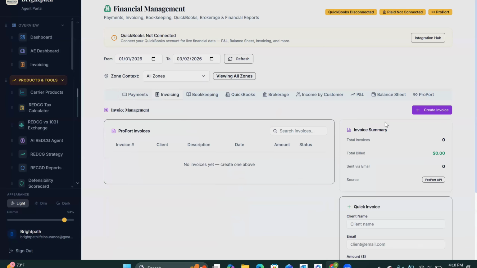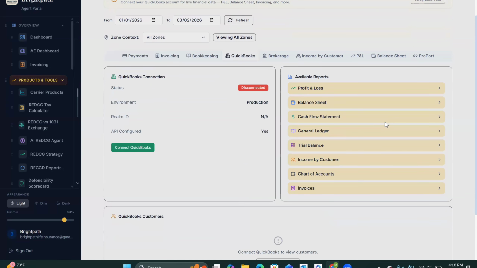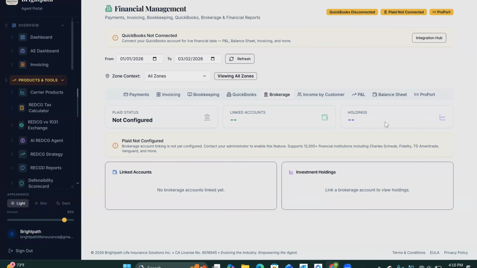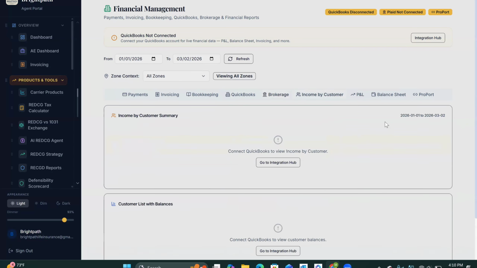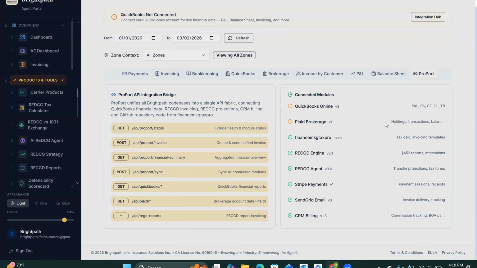You got your invoicing piece of it, your bookkeeping piece of it, integrated with QuickBooks, your profit and loss, your balance sheet, your cash flow, your general ledger, your trial balance, income by customers, your chart of accounts. All this is built into it. Your brokerage accounts, they're going to be able to connect and link that with Plaid, income expense by customers, your P&L, balance sheet, and our API, where you can integrate different things, integrate with Stripe, SendGrid, your CRM billing, or other solutions that we offer.